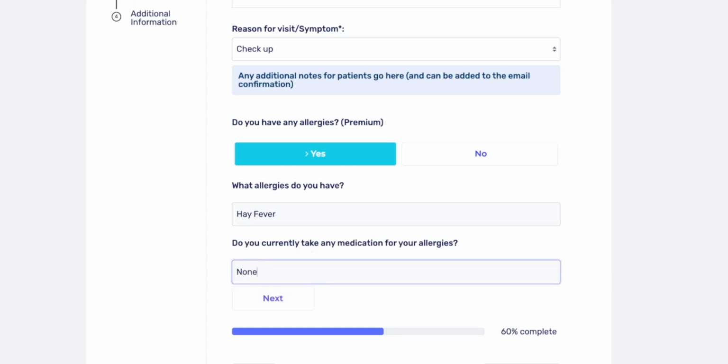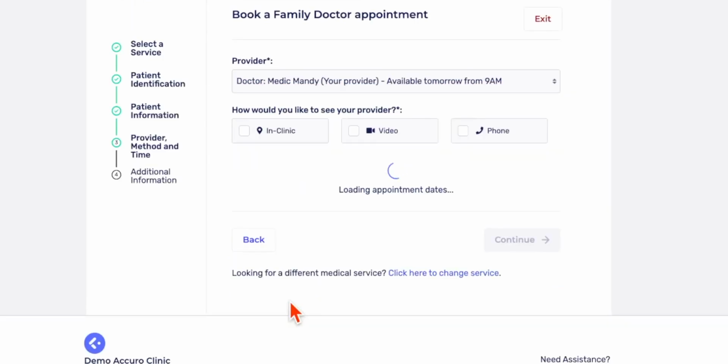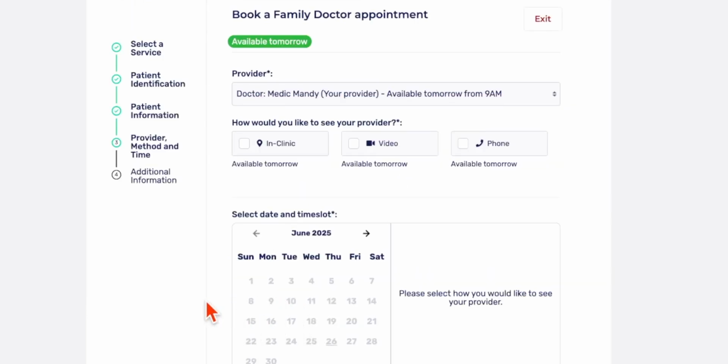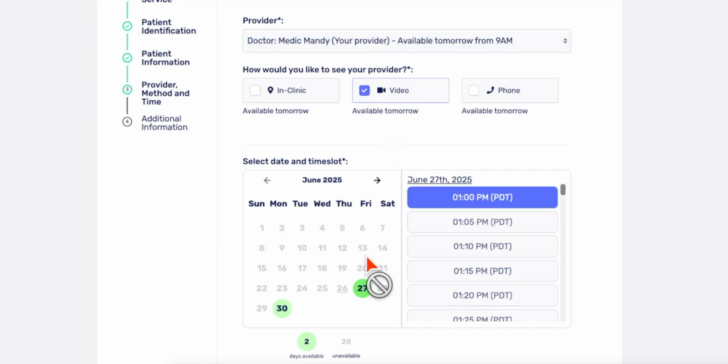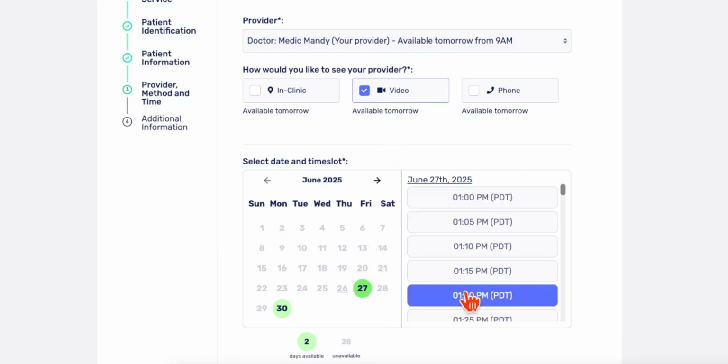But this can really be any form you like and even can be quite lengthy if you do want to gather a lot of information from the patient at this time. But for now, we will just proceed. Now we can find a convenient time to book an appointment. This workflow allows for in-clinic, video, and phone options, so we'll go ahead with a video call. We're just going to select a time for later this week, and we'll book for later today.